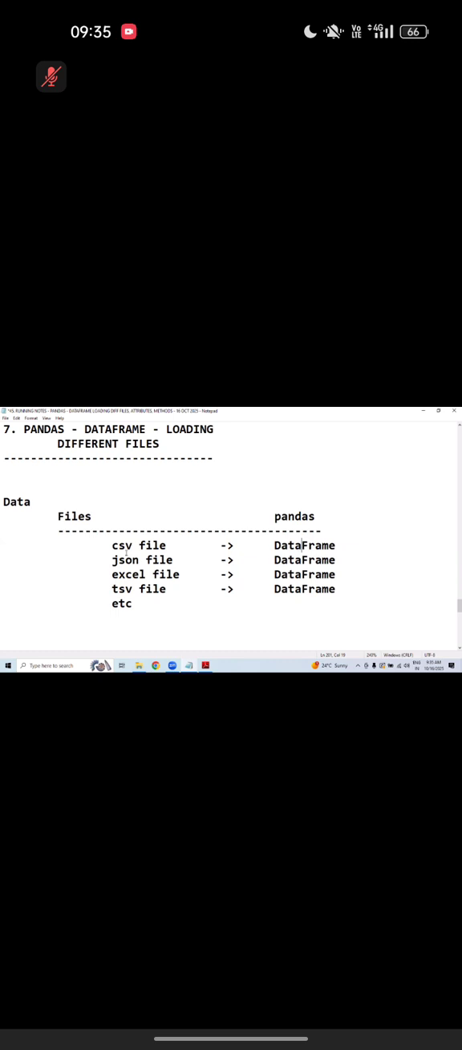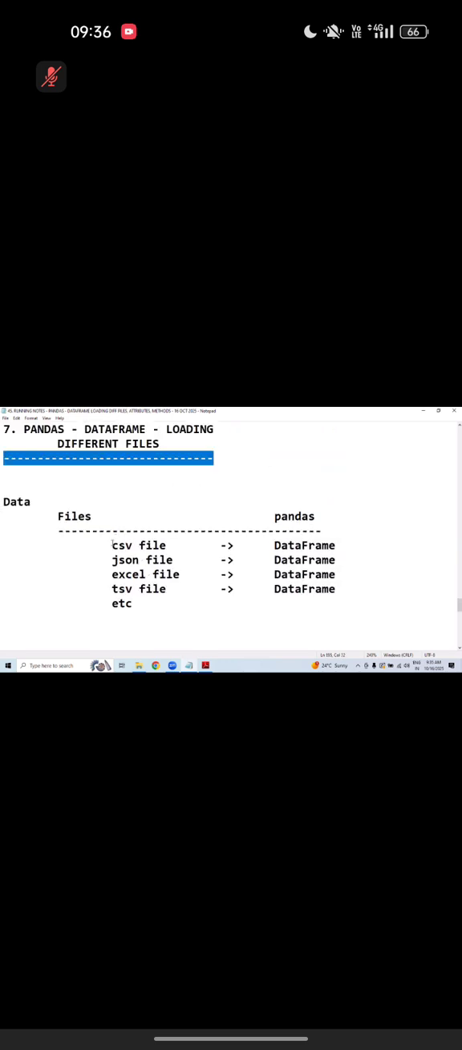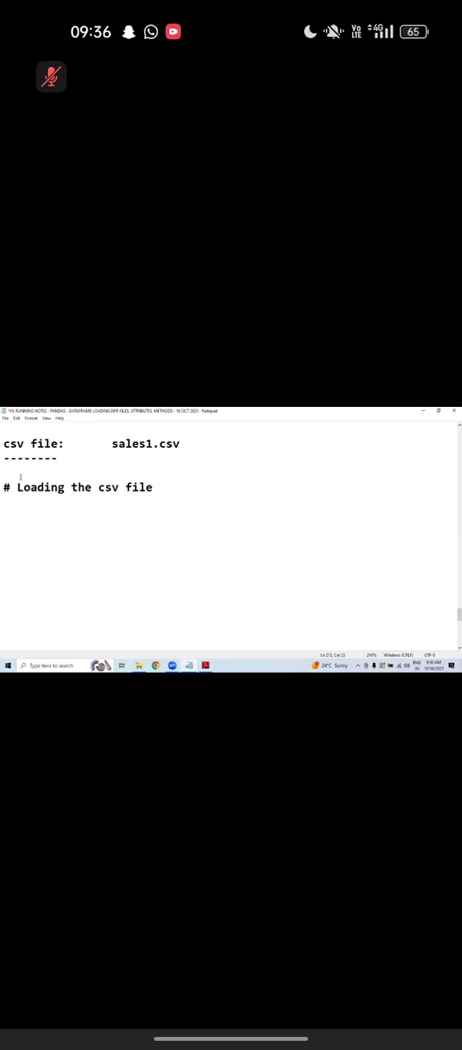Maybe yesterday I covered one file. That file is called a CSV file, and the file name is Sales1.csv. I explained one example. Let me recall it one more time so that we can continue today's session. Loading the CSV file.